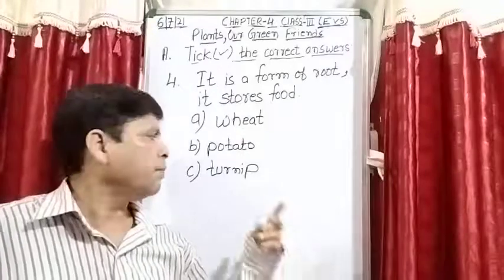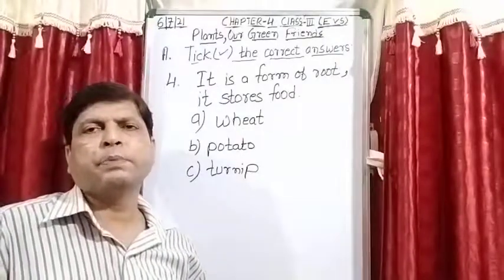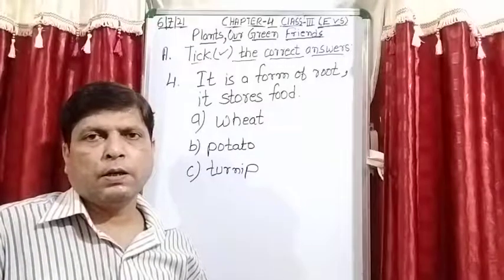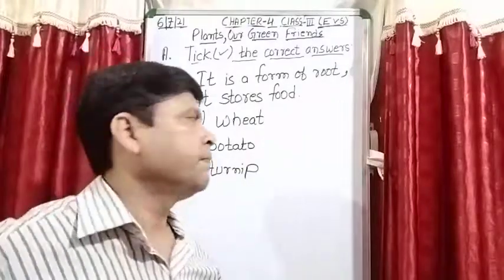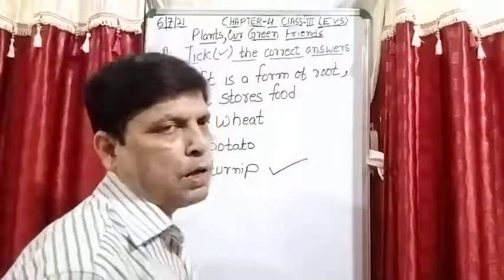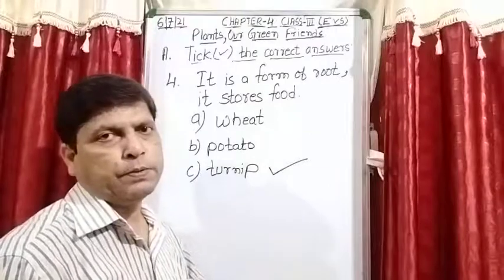Now come to option number C, turnip. Yes, this is the right answer. Turnip is a root. Okay, so turnip is the right answer. Some root store extra food in them. So turnip is the root which we eat.